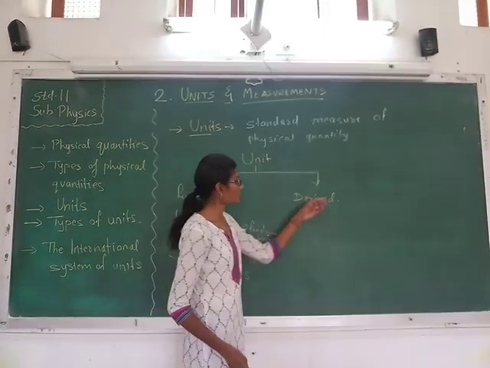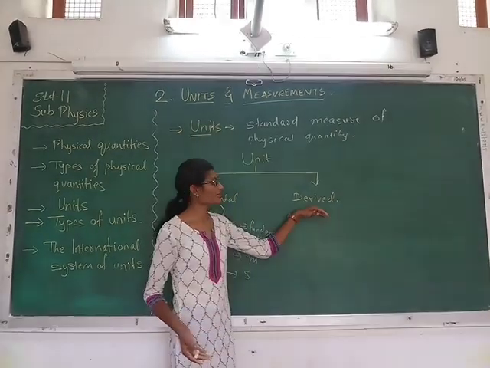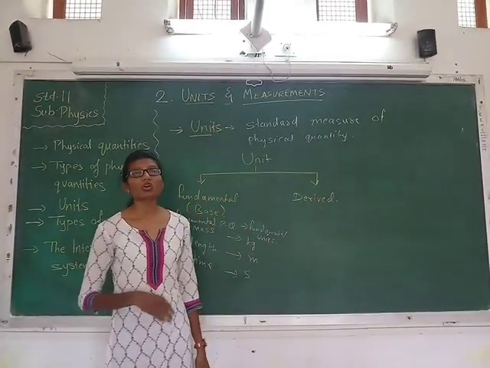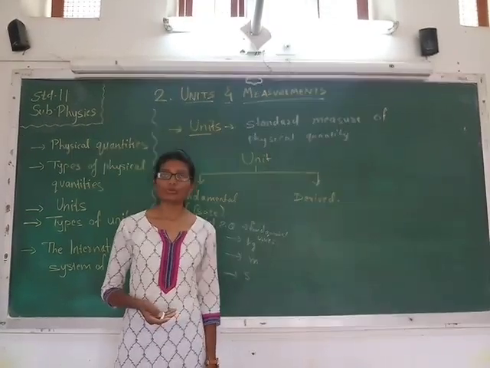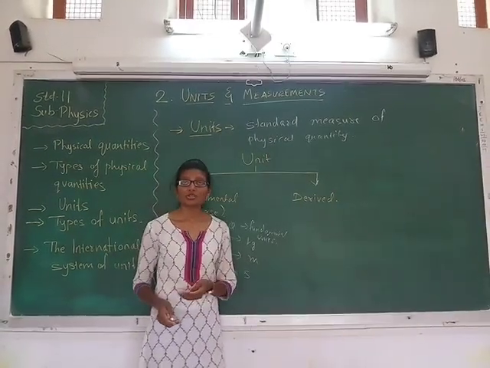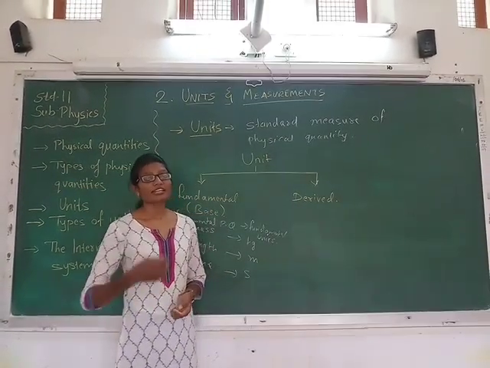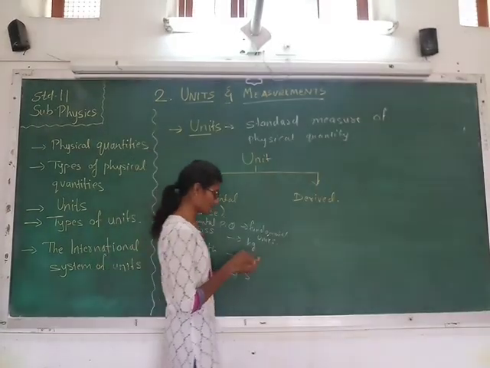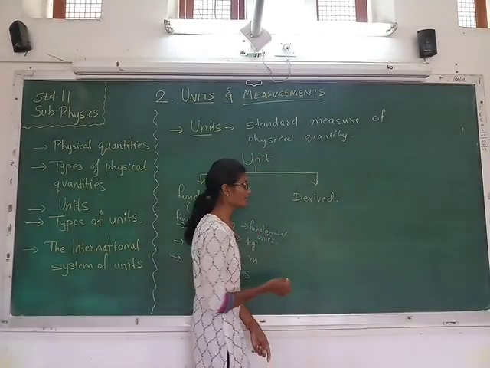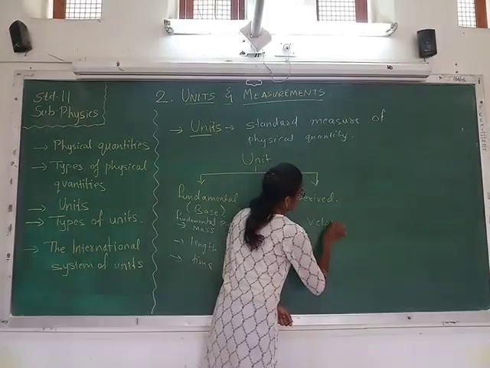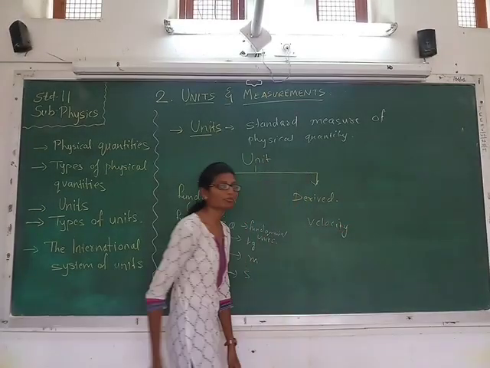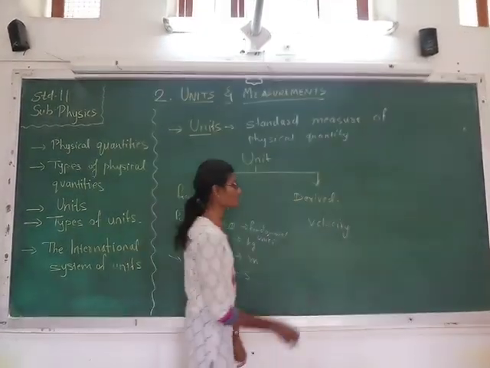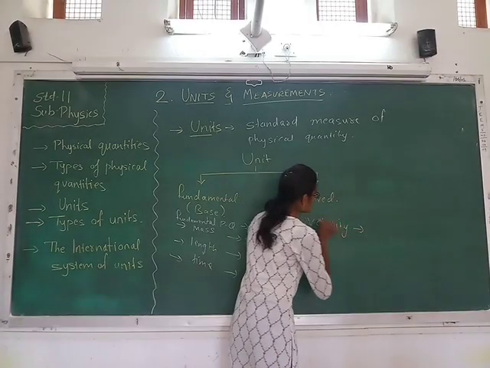Now let us see what a derived unit is. I have already said that derived units are nothing but the combination of the fundamental units, or the unit used for the derived physical quantities. And we have taken an example of a derived physical quantity, that is velocity.